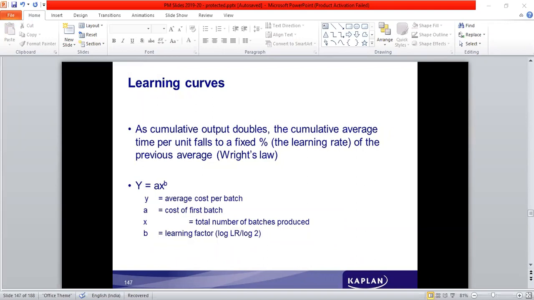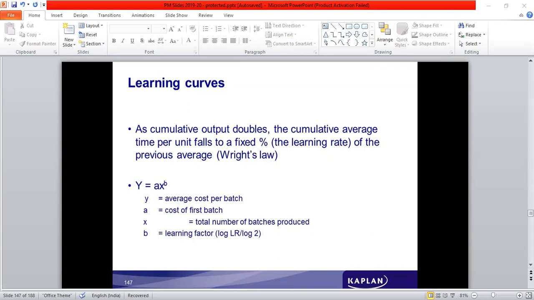The same concept is used here also. When the same piece of work is done again and again by the labor, that would be done better. That efficiency is measured in terms of the time taken. So every time when the same piece of work is repeated, the amount of time which is taken reduces by some percentage.